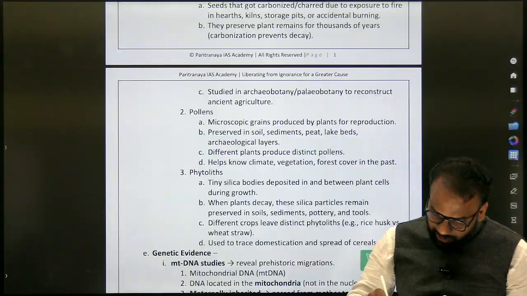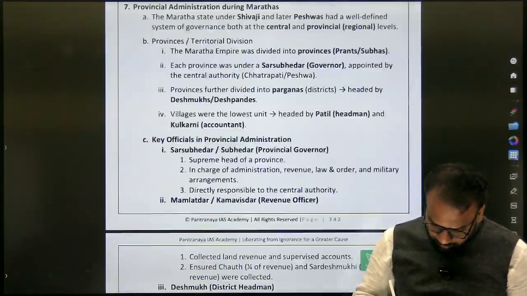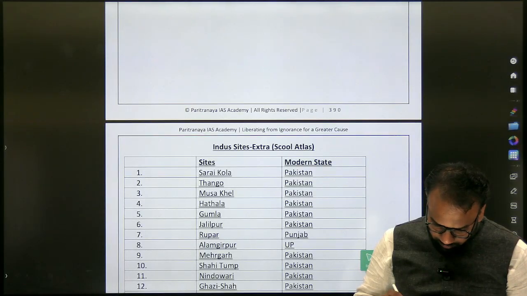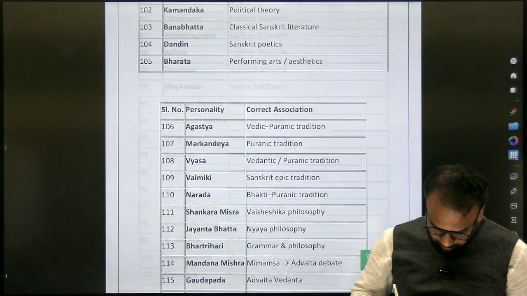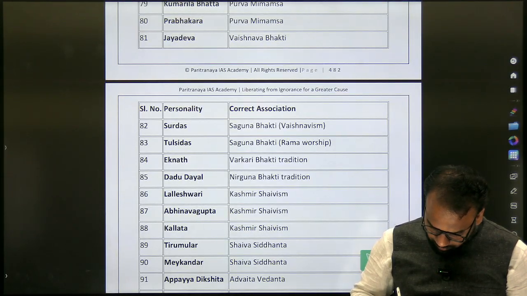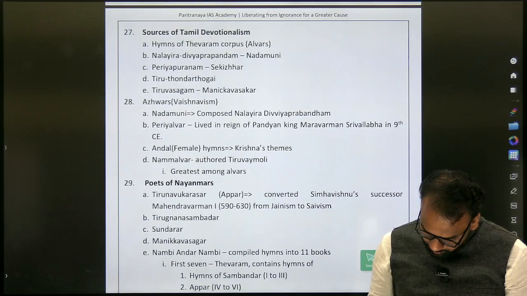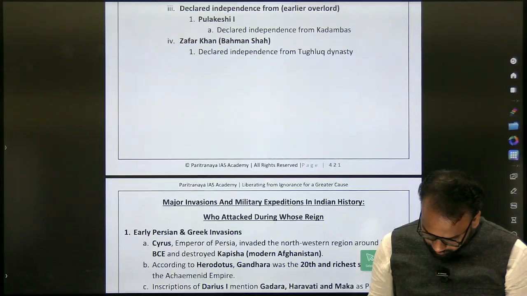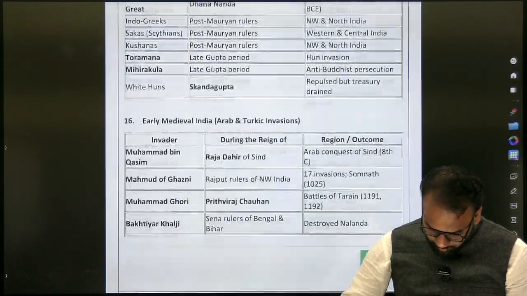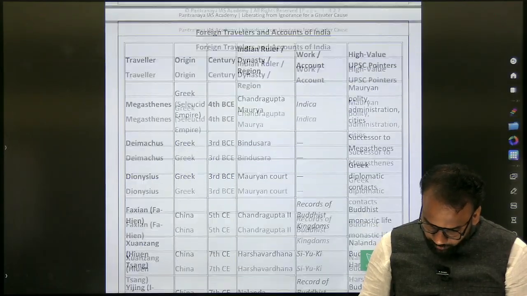I have given the page number on the side. Pages 427 and 428 have it.